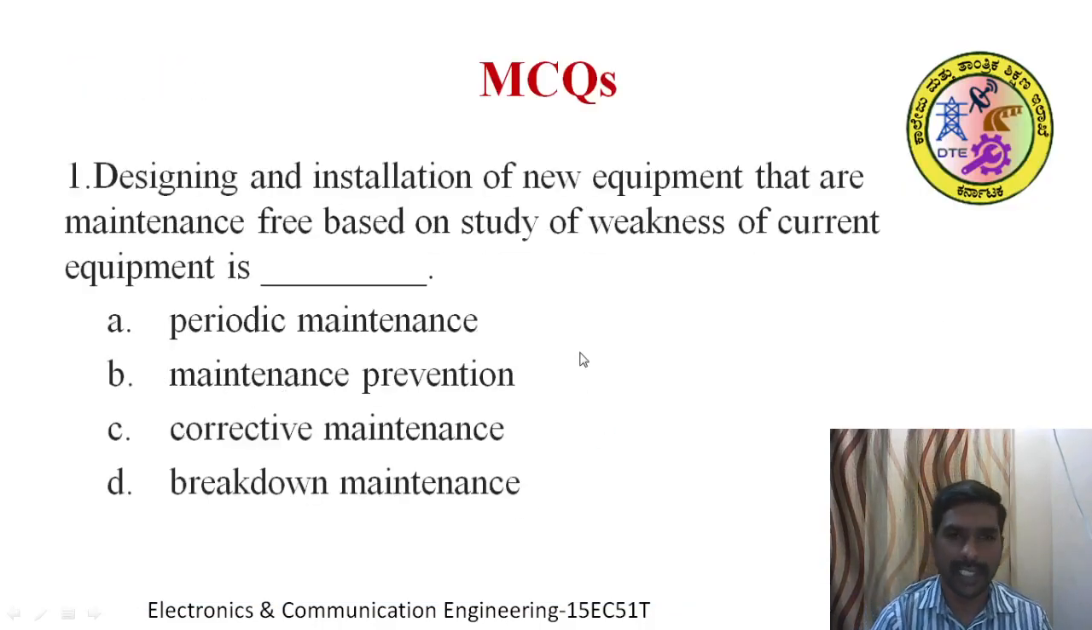See, next is the assessment session. Here are MCQ questions, multiple choice questions. Each question has 4 options. In that there is one right answer. You need to identify the right answer. First question: design and installation of new equipment that is maintenance free, based on the study of weakness of the current equipment, is option A, periodic maintenance, option B, maintenance prevention, option C, corrective maintenance, and option D, breakdown maintenance. Pause the video and try to find the answer for this question.